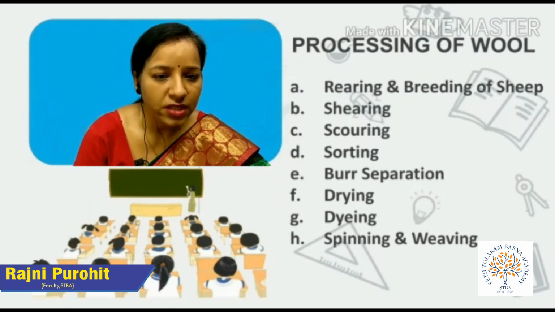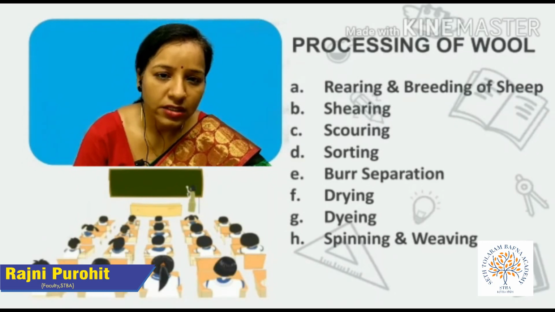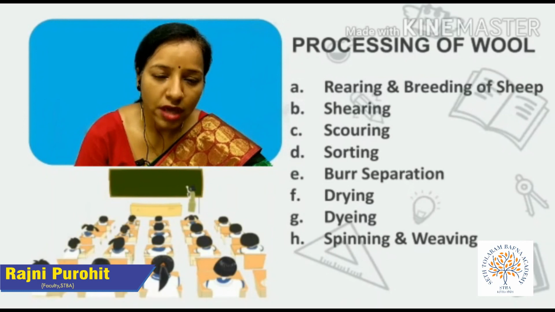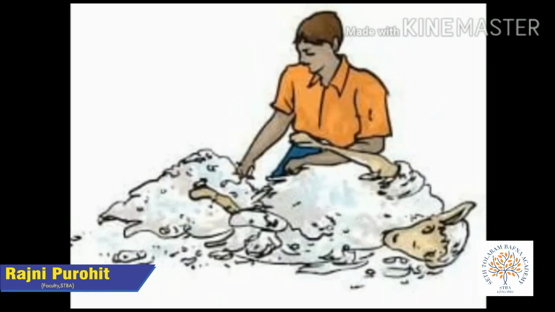Afterwards, the fifth step follows, that is burr separation. Burr separation means the sheared wool has some fluffy burrs on it, similar to the burrs we see on our sweaters. These burrs are separated to make it clean, soft and smooth. After the burr separation, the next step we follow is known as drying.